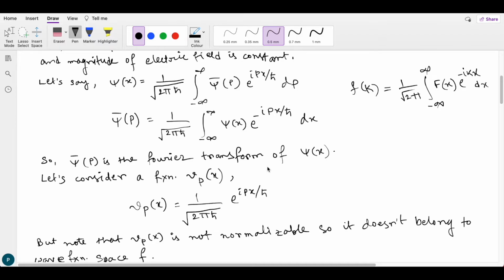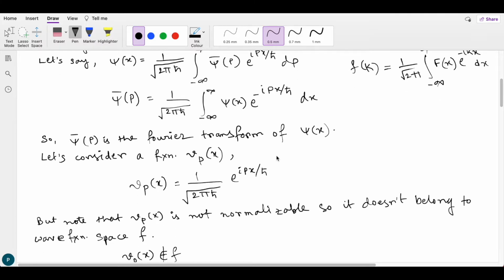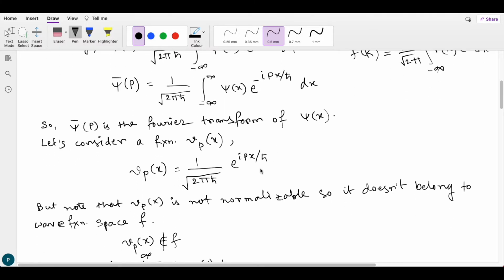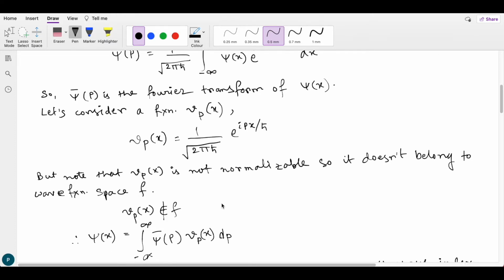Let's consider a function v_p(x) which is given by 1 by root over 2 pi h cut e to the power i px by h cut. But note that v_p(x) is not normalizable, so it doesn't belong to a function space.